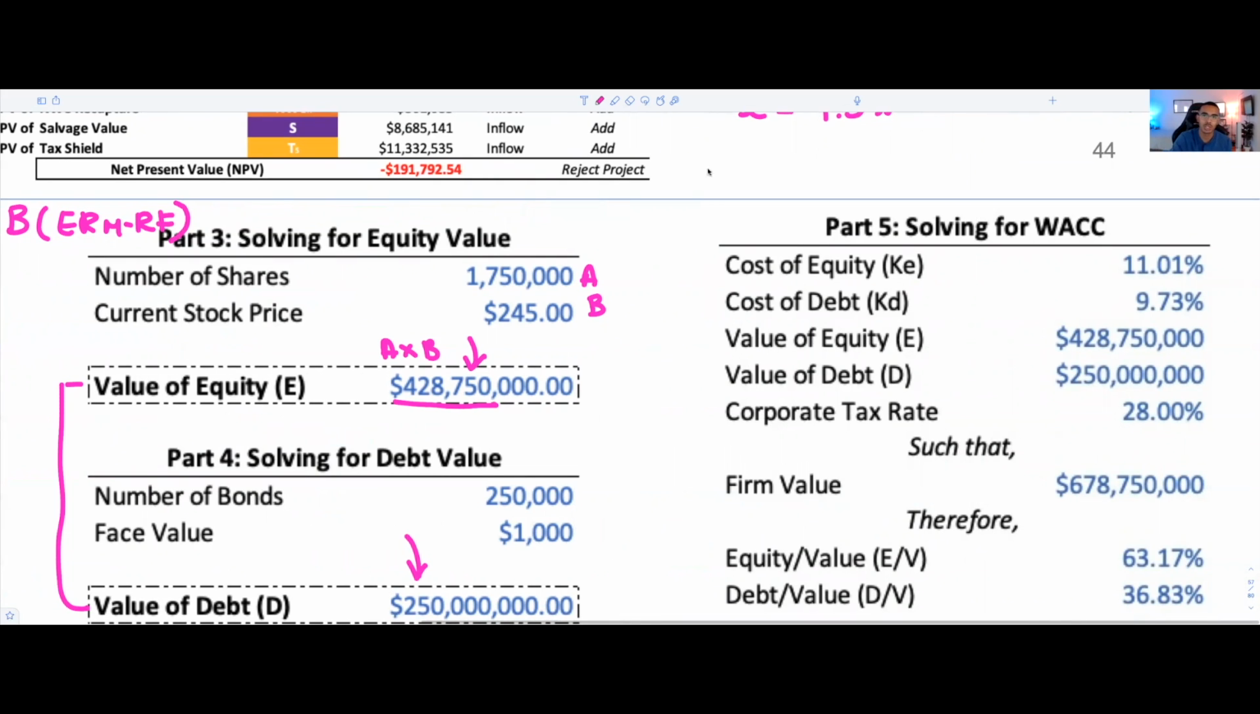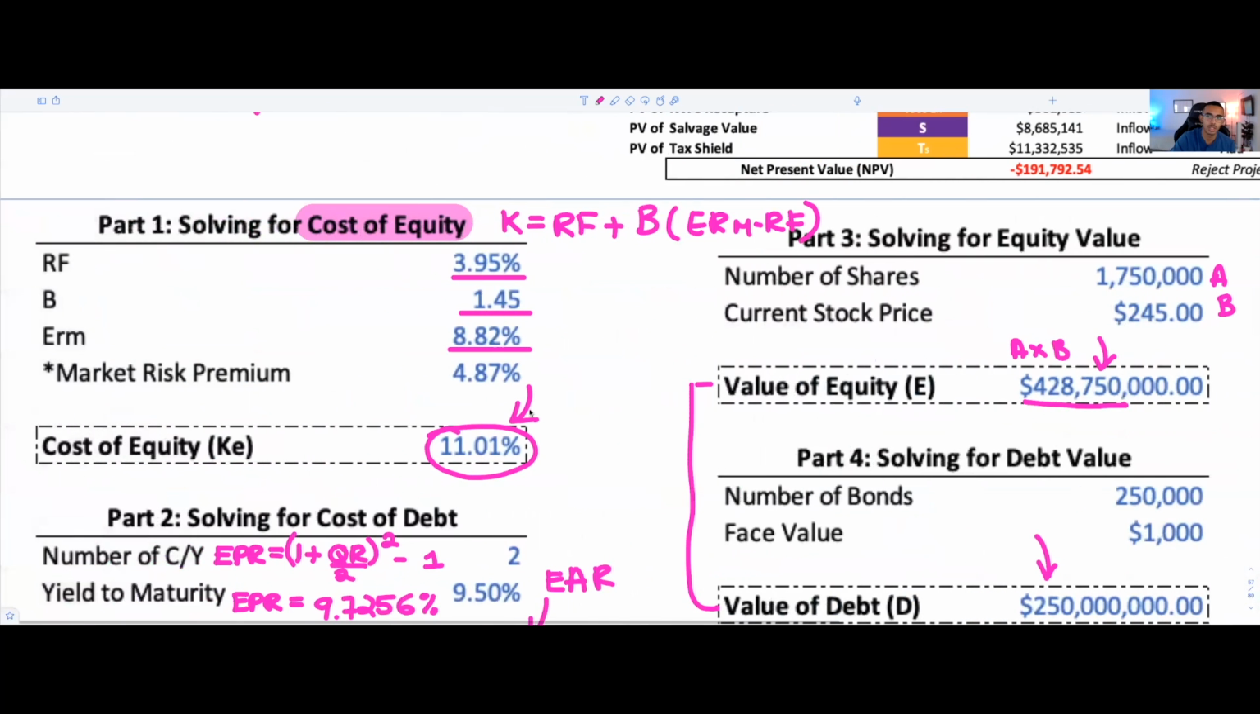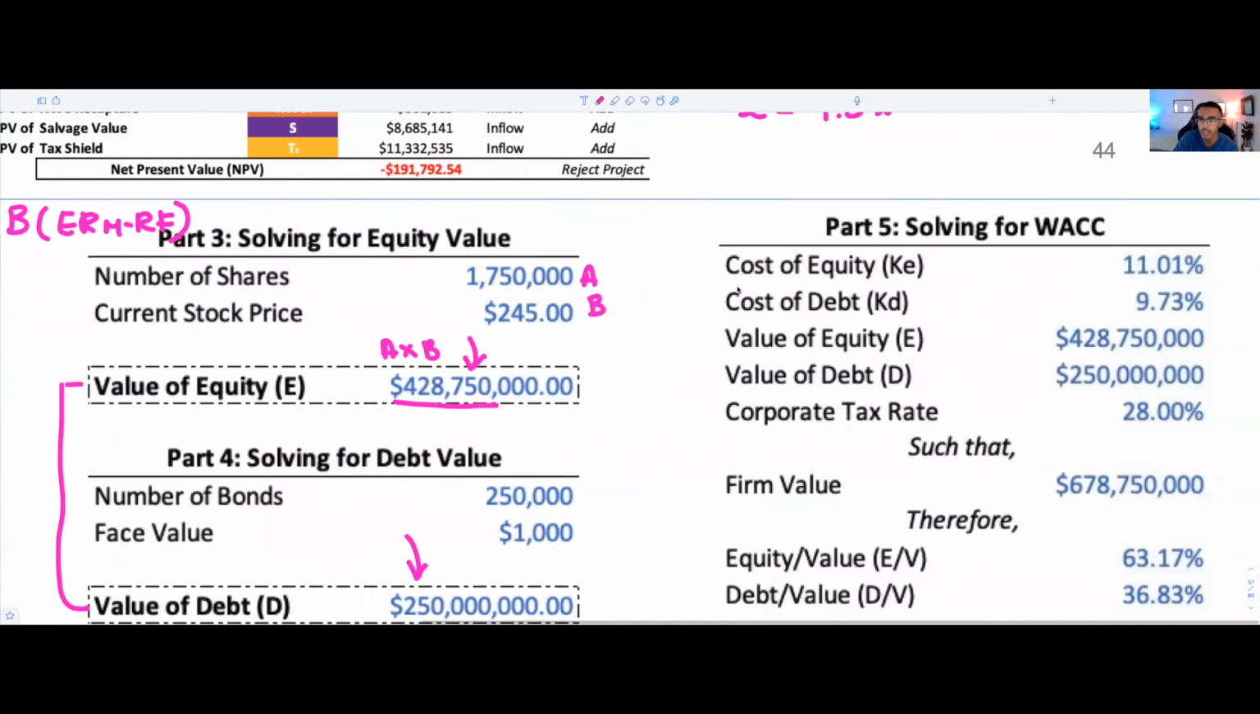But now that we have this, we could put everything back into our framework. So we have our cost of equity, we have our cost of debt, we have our value of equity, our value of debt, and our corporate tax rate. We also need to find our firm value, which is V. Once we have that, we're able to solve for equity over value, which is going to give us 63.17%. You could do a quick sense check, right? 428 million over 678 million, that looks like 63.17%. Now, debt over value is going to be the remainder. Or you could simply do 250 million divided by 679 million, and that's going to give you your value here as well.